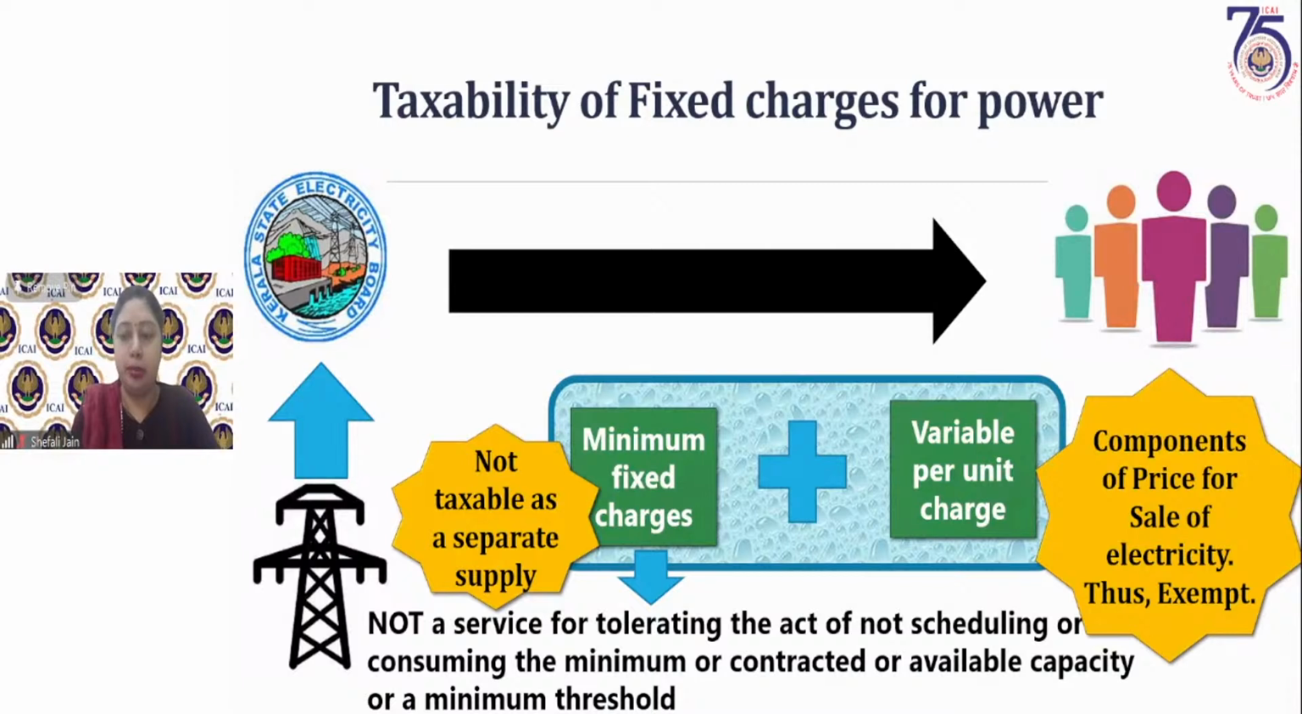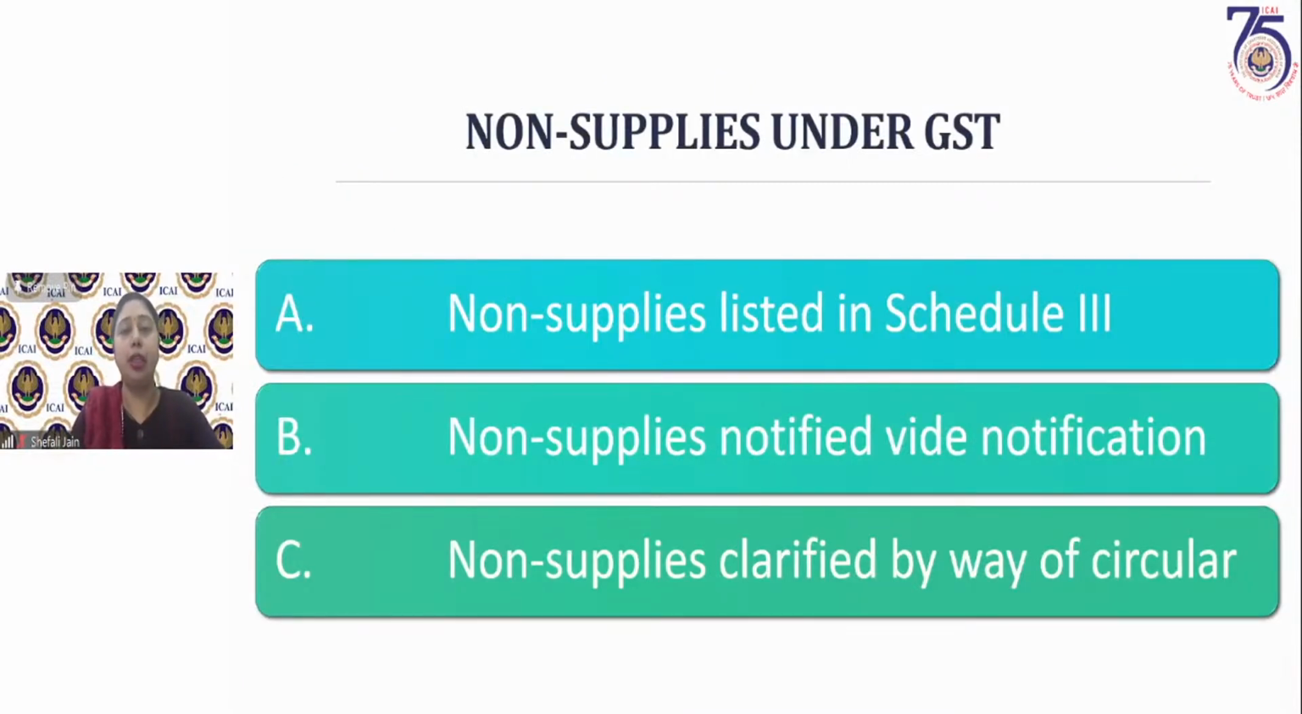Now we come to the next concept, that is Schedule 3. What we are going to discuss today is non-supplies under GST, the activities or transactions which are not considered as supply under GST. These have been listed by way of three modes. First, they are listed in Schedule 3. Second, they have been notified by way of notification. Some non-supplies, we are calling them non-supplies for the sake of convenience. This is not a legal term provided by the law, but it means that they are not considered as supply. They are neither supply of goods nor supply of services.